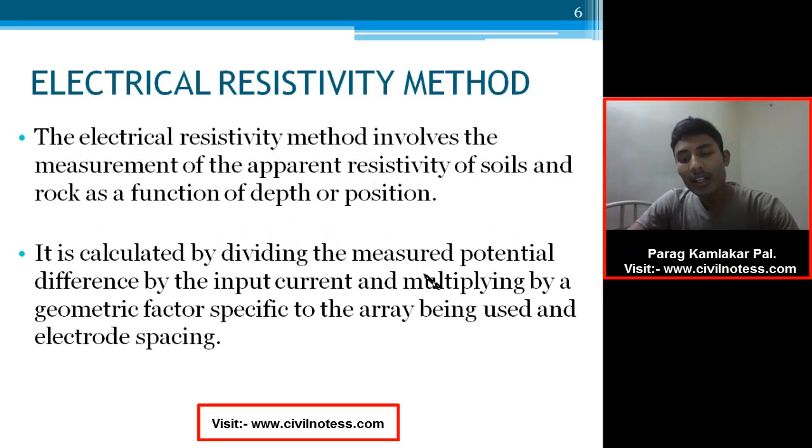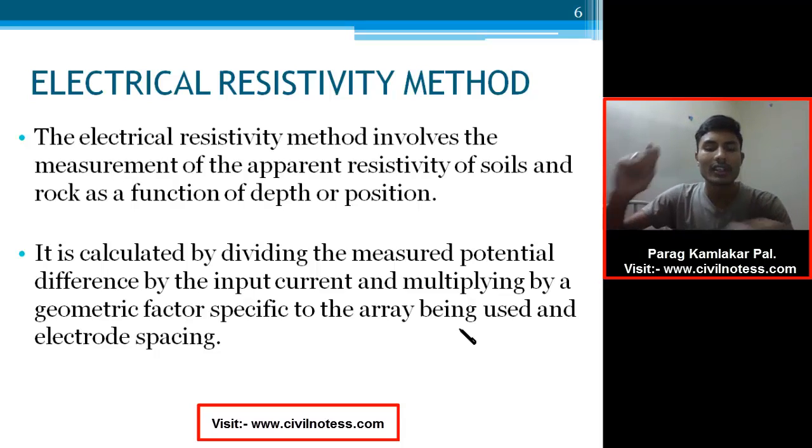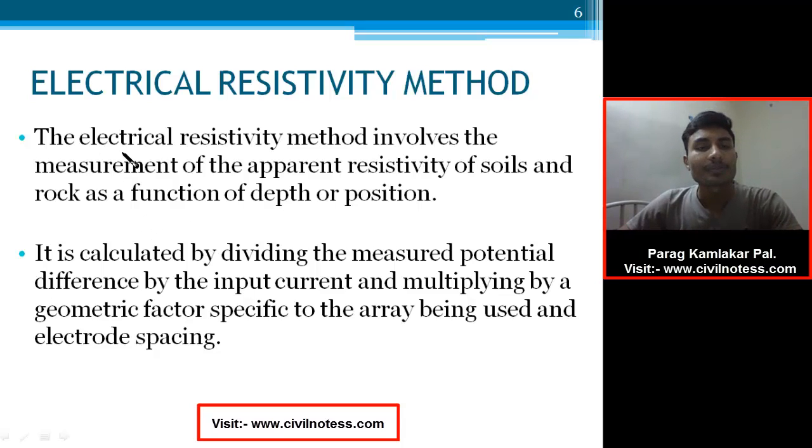Now there are lots of geophysical methods, but today we are going to discuss the electrical resistivity method. Let me tell you that it consists of electrical data, an amplifier, a voltmeter and some wires, and some electrodes, which are dipped in the ground.